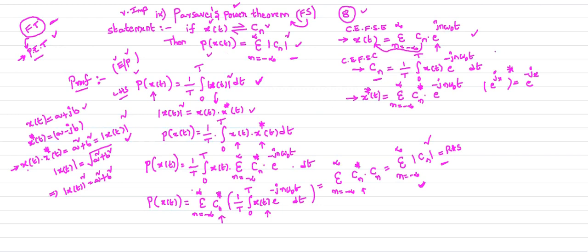Next go to the 10th property of the Fourier series. Properties are very important. You have to remember all these properties. The 10th property we are going to discuss is convolution property.